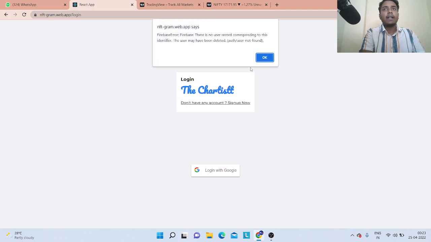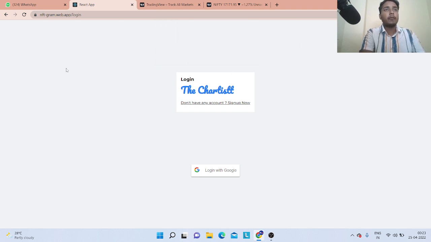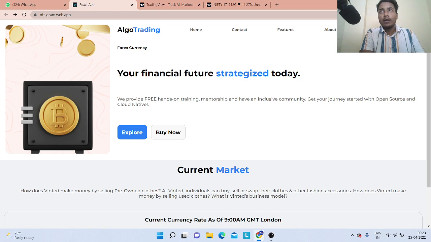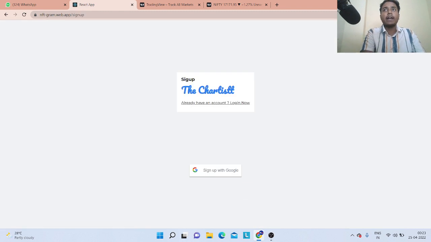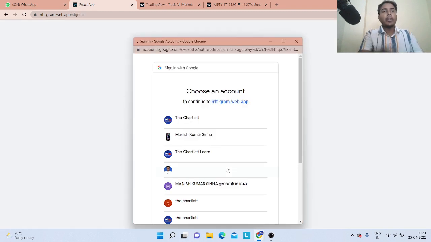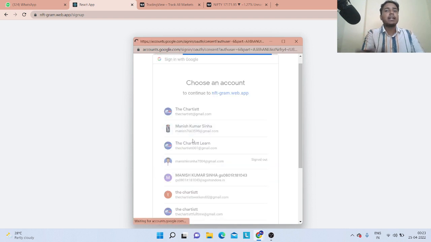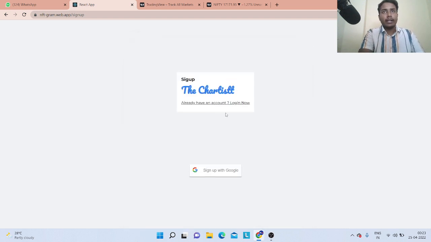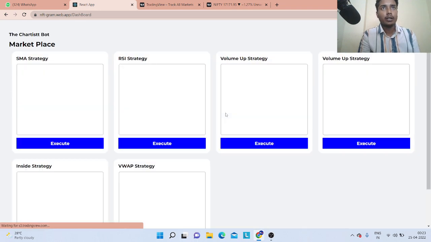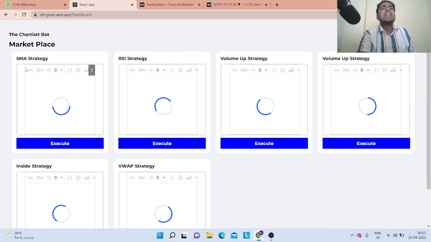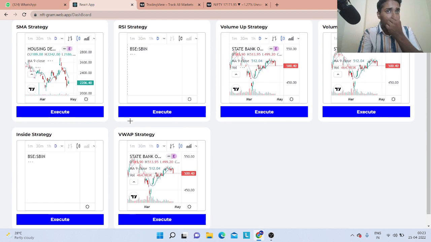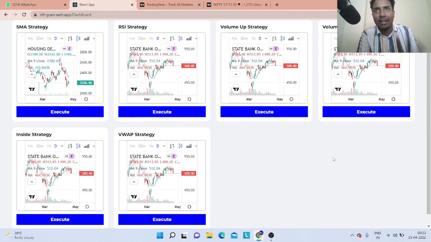Sorry, first of all I have to register myself. Here is the registration button. I have to register myself by clicking the sign up button using my newly registered Gmail account. Here our account has been registered. After registering, now I can see multiple carts. Now I can see, as on Amazon, multiple products.